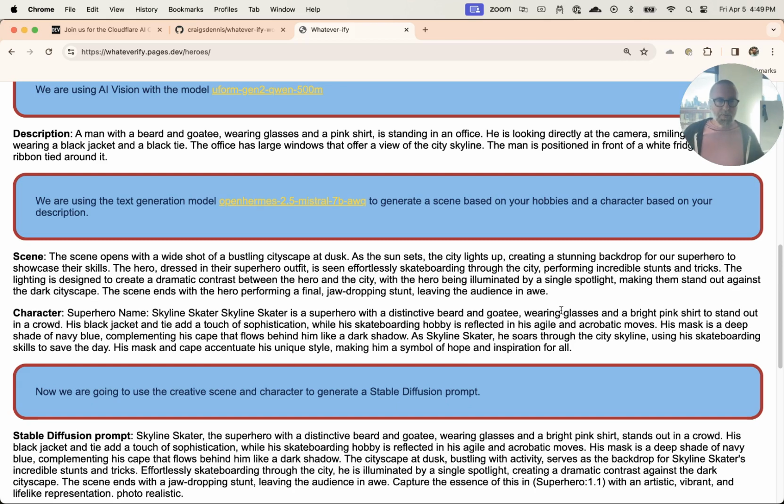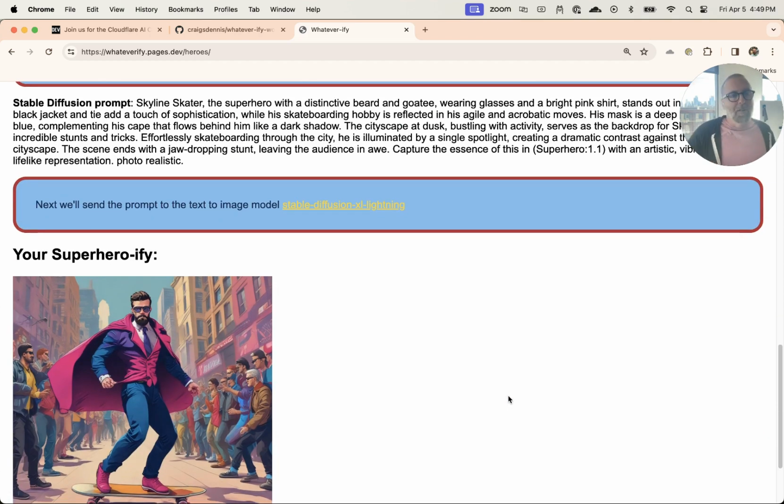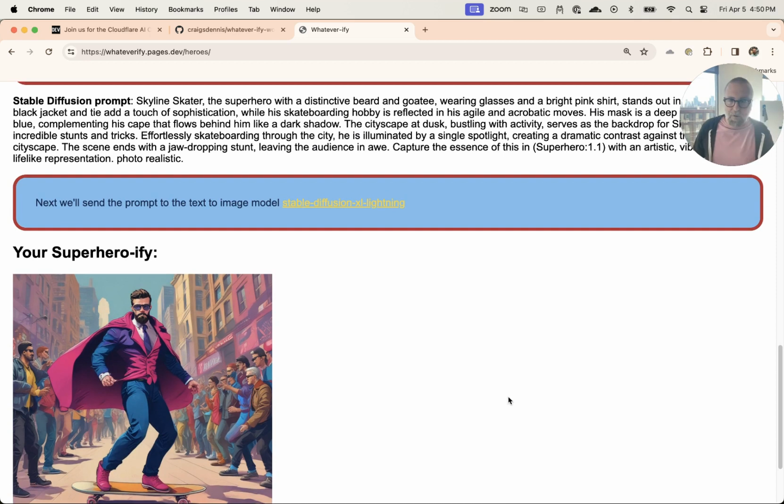So it took those two things, and what it's going to do is generate a Stable Diffusion prompt. If you haven't seen Stable Diffusion before, you give it a prompt and it's pretty good at figuring out what happens. In fact, let's see what it does. So that can generate an image. And that's what I look like. Now, I did say I was wearing a black tie, which is why the tie's there. But wow, isn't that cool? From that picture, you can do kind of whatever you want here.